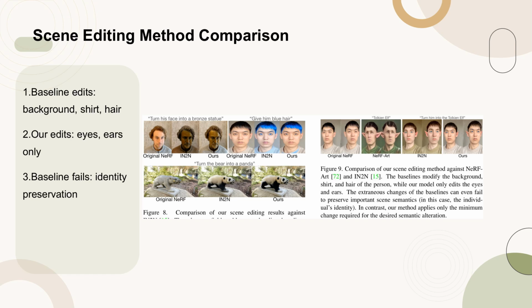Figure 9 illustrates a comparison of our scene editing method with NeRF-Art and IN2N. The baseline methods modify the background, shirt, and hair of the person, potentially compromising scene semantics, such as the individual's identity. In contrast, our model focuses on minimal necessary changes, specifically editing only the eyes and ears. This approach ensures that the desired semantic alterations are achieved without unnecessary modifications, preserving the integrity of the scene.